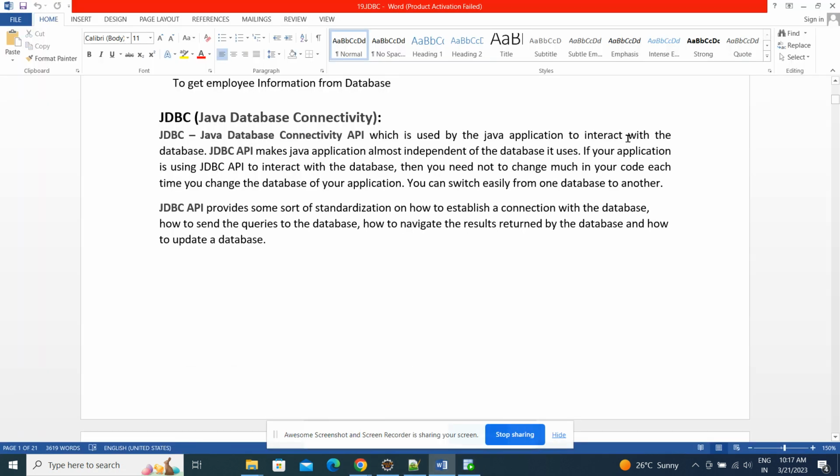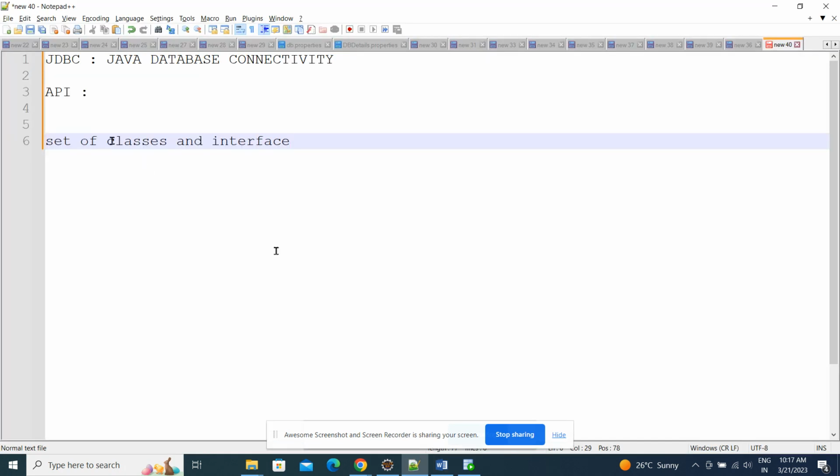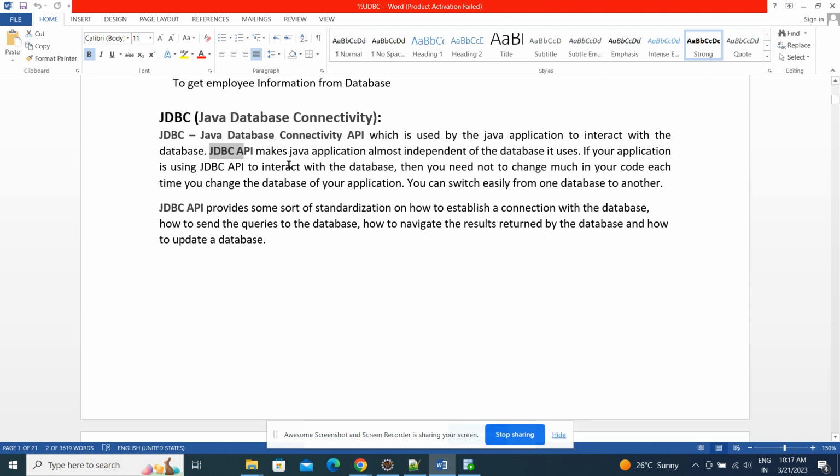Now, next, JDBC API means it is a collection, or set, of classes and interfaces. These classes and interfaces make our Java code almost independent of the database it uses. We can interact with any database by using these classes and interfaces. If your application is using JDBC API to interact with the database, then you need not change much in your code.